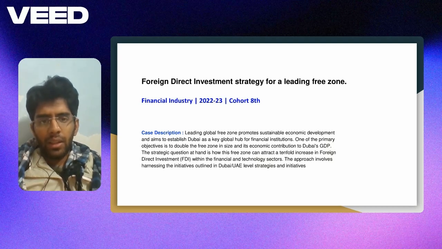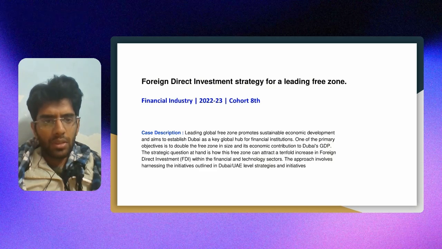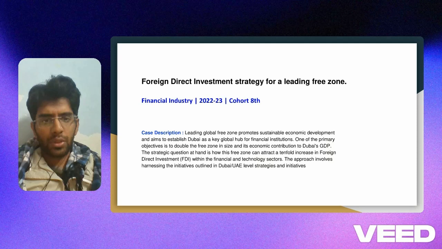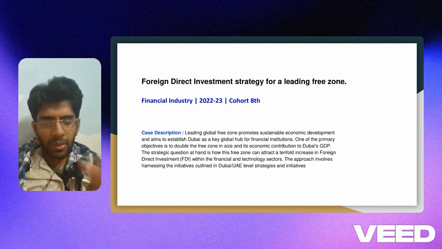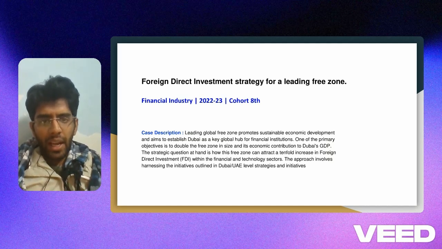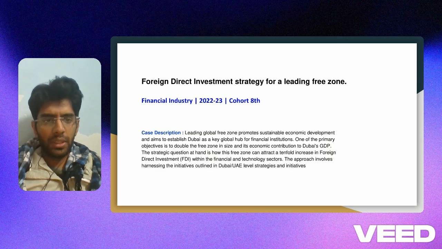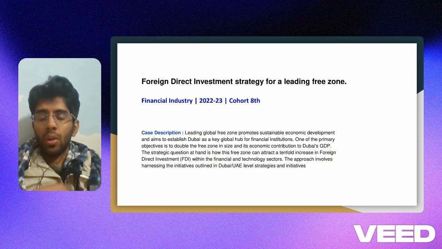Leading global free zone promotes sustainable economic development and aims to establish Dubai as a key global hub for financial institutions. One of the primary objectives is to double the free zone in size and its economic contribution to Dubai's GDP. The strategic question at hand is how this free zone can attract a tenfold increase in foreign direct investment within the financial and technological sector. This approach is harnessing the initiatives already in place at the Dubai, UAE level strategy.